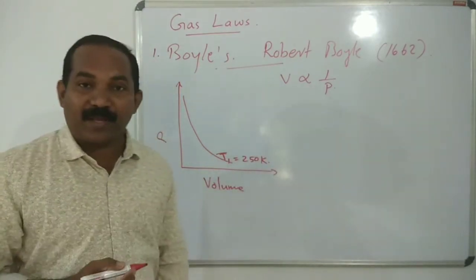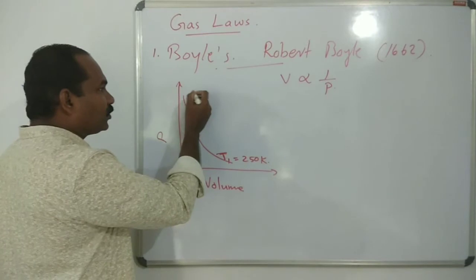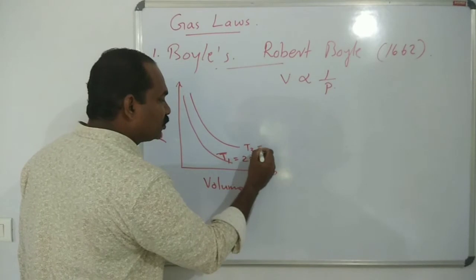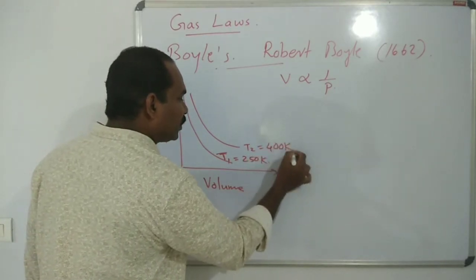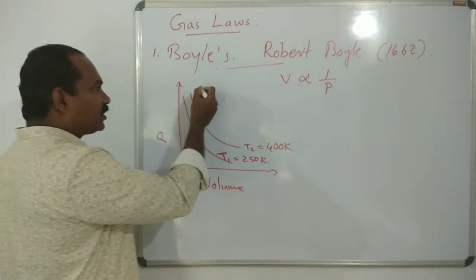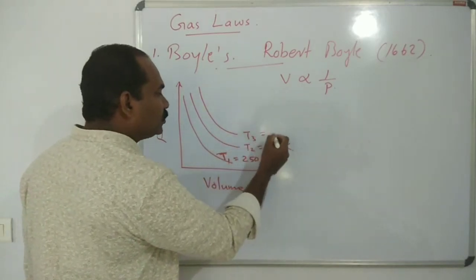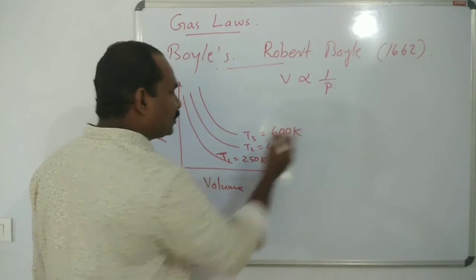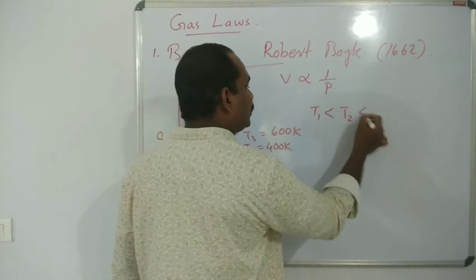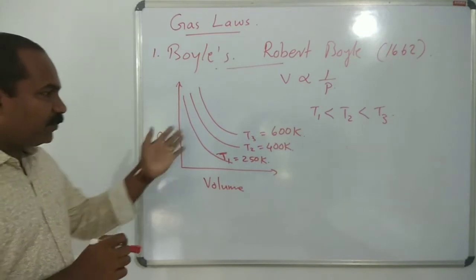Again, another temperature, T2, constant but a little higher, you take 400 Kelvin, or 350, no problem. Then next is again a higher temperature, T3, about 600 Kelvin. Remember that T1 is less than T2 is less than T3. So we get three plots.